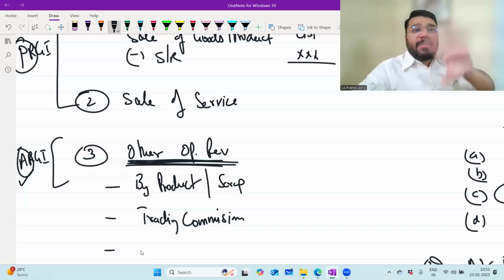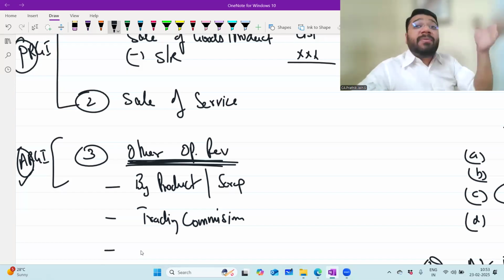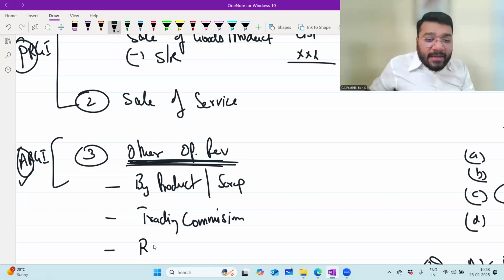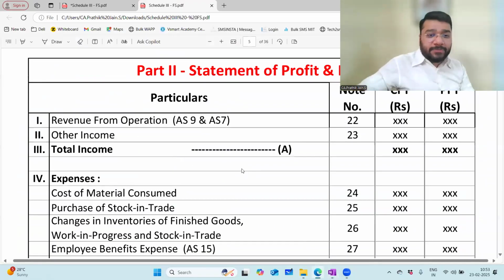So are you able to differentiate between what is revenue from operation and other income? What is the difference between a principal revenue generating item and an ancillary revenue generating item? Are you able to differentiate the both? Yes. So here, rental income of a real estate company. Then what?